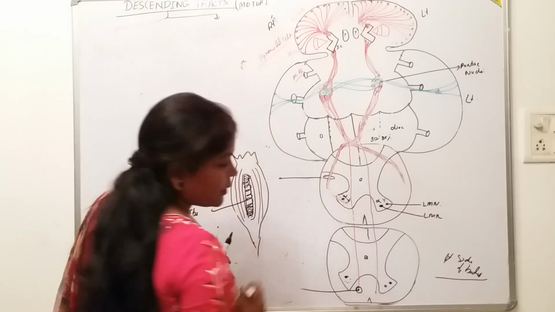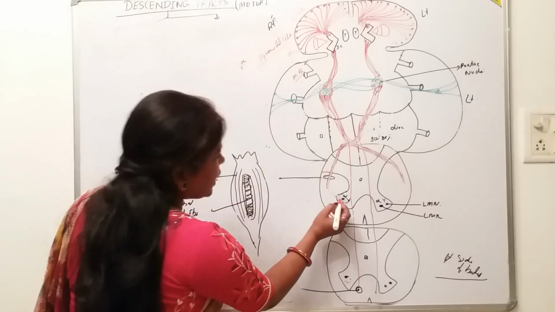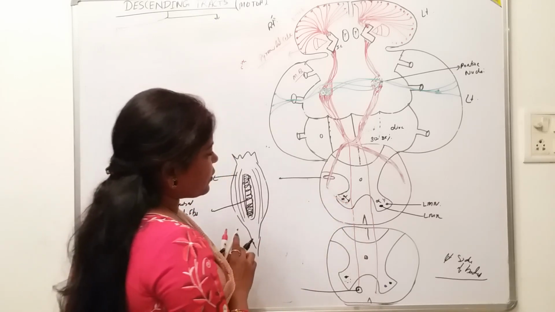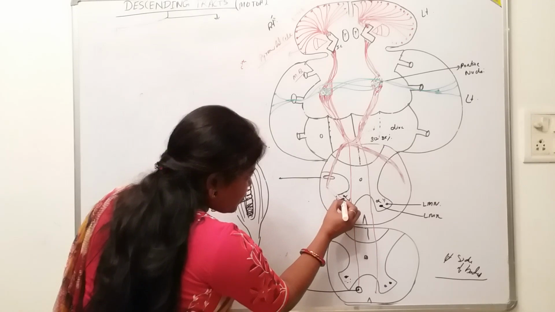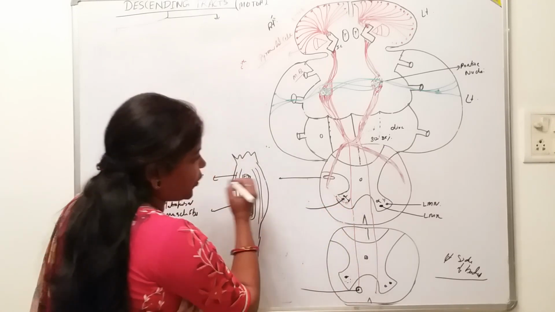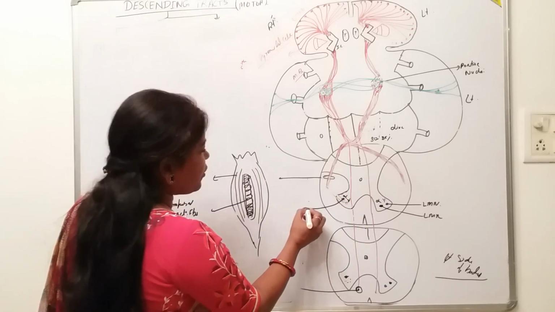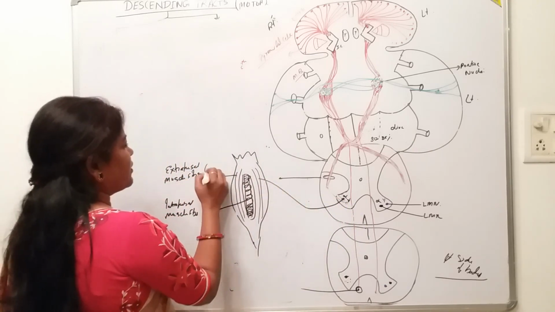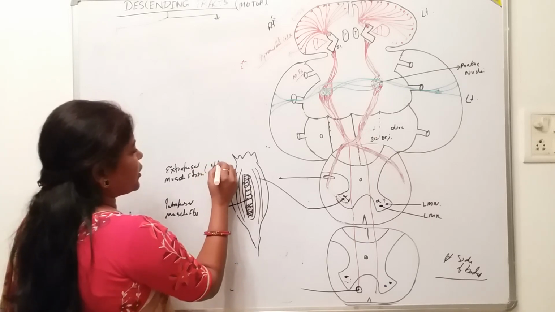The fibers which relay over the alpha motor neuron, the axons which come out through this alpha motor neuron, will supply which part? It will supply the extrafusal fibers. That is the alpha motor neuron.